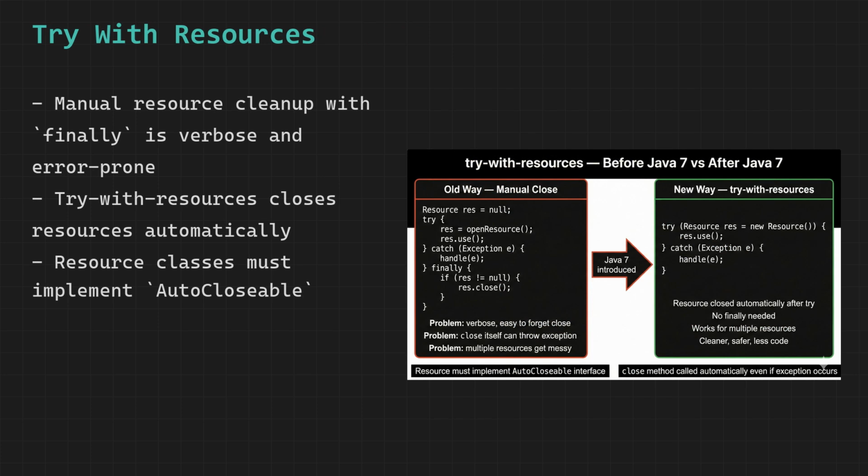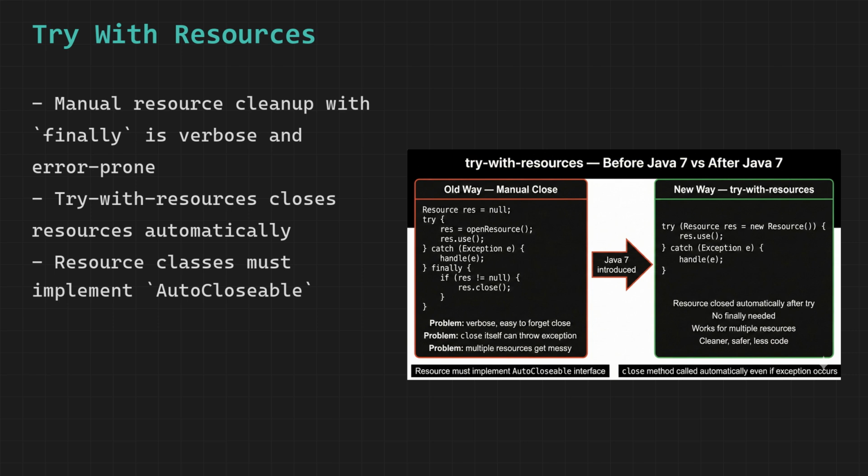We learned that finally is used to close resources. But writing correct resource cleanup code using finally is surprisingly tricky. You have to declare the resource variable outside the try block so finally can access it. You have to check if it is not null before closing. The close method itself can throw an exception which might suppress the original exception. And if you have multiple resources, the code becomes deeply nested and hard to read.